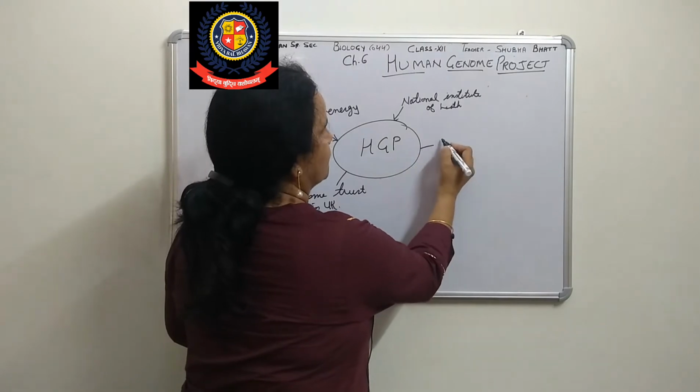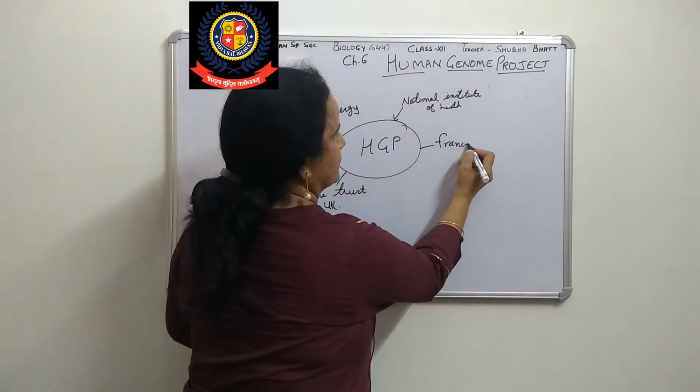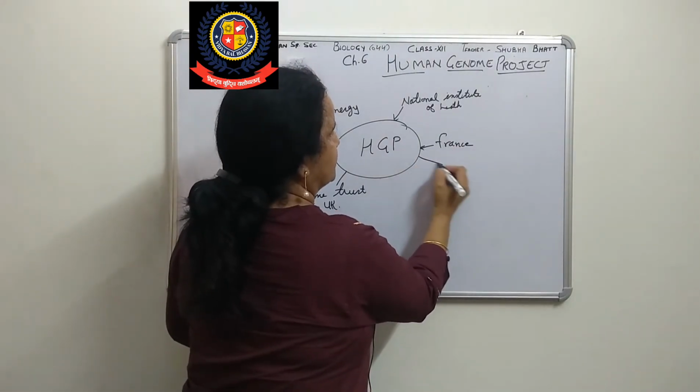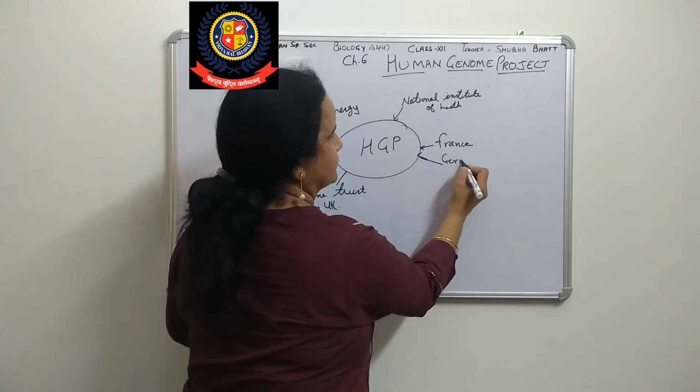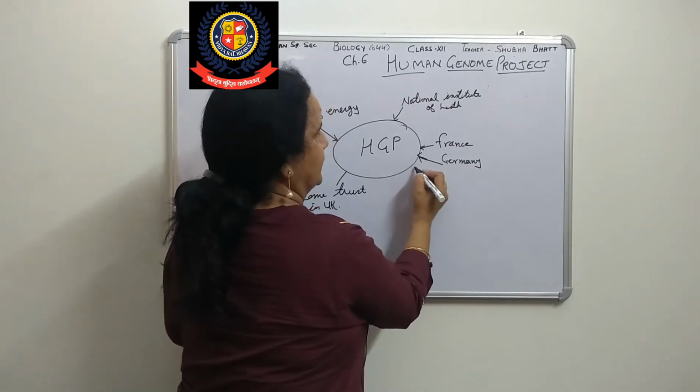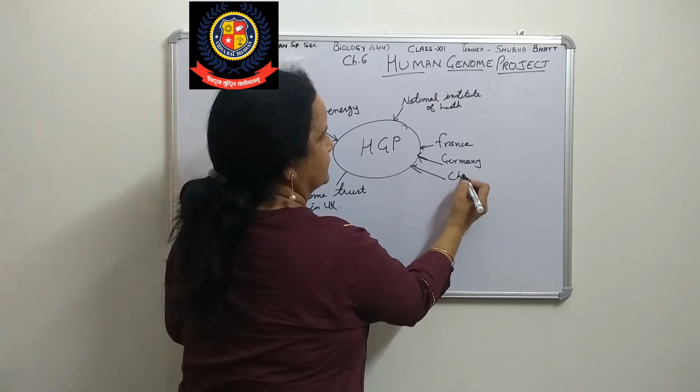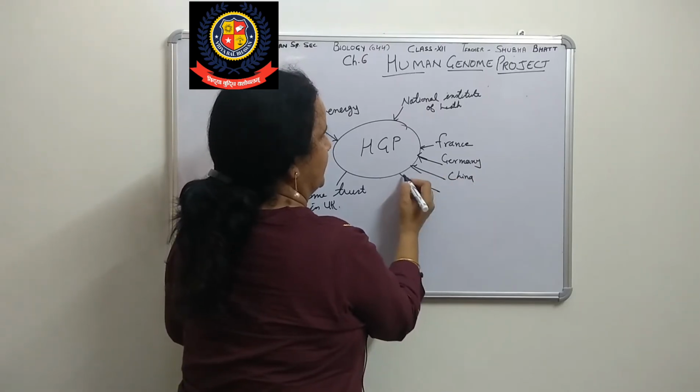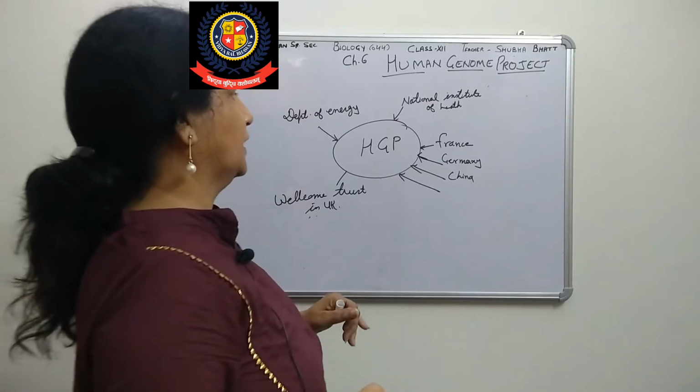In total, they are France, Germany, China, and one more country.